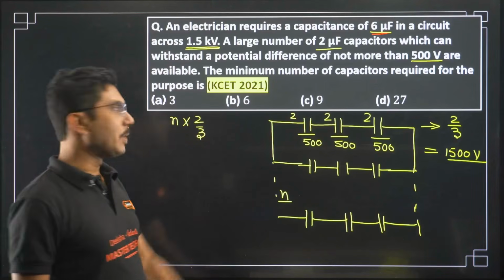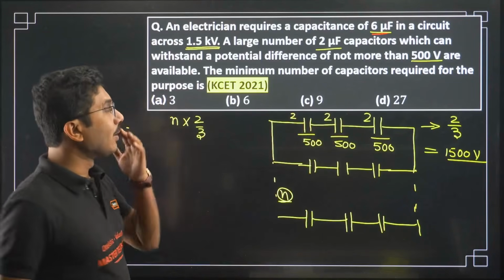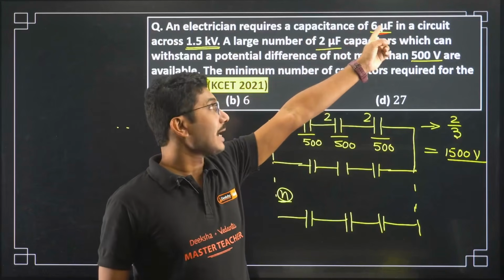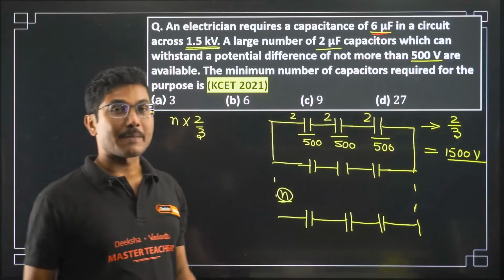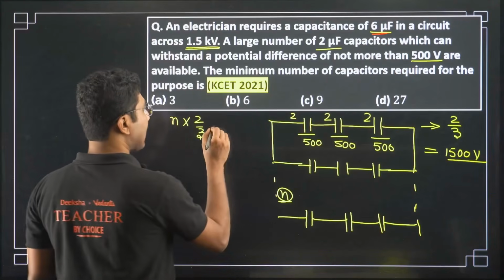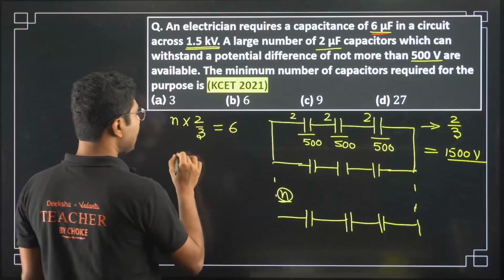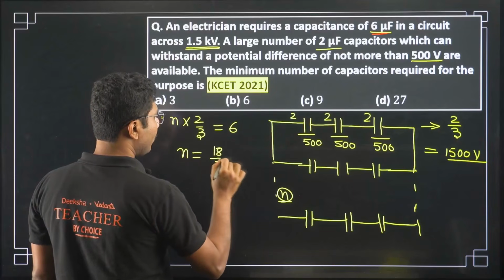Now what should be our target capacitance? Target capacitance means the final capacitance of the system, and that should be 6 microfarad. So from here we can calculate n equals 18 by 2, which is equal to 9.